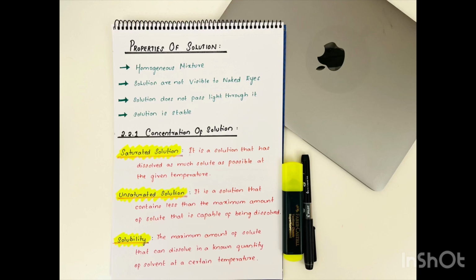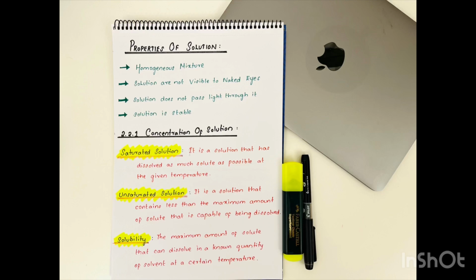Number 1, let's check out what is a saturated solution. When a solution has dissolved as much solute as possible, the solution is said to be saturated. That is, it is in a situation where it cannot accept more solute anymore. On the other hand, you have unsaturated solution. When the amount of solute contained in the solution is less than the saturation level, that is, it is still in a position to accept more solute, then it is called an unsaturated solution.